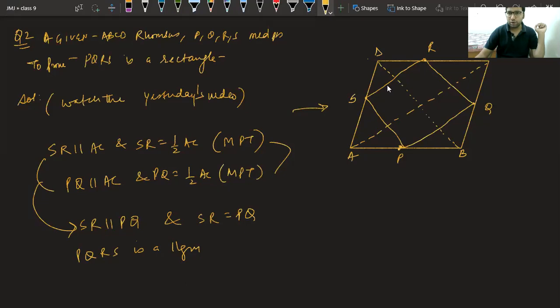We have to prove any of the angles 90 degrees. What will help us? Which property will help us to prove these angles 90 degrees? Any idea? No, not MPT.